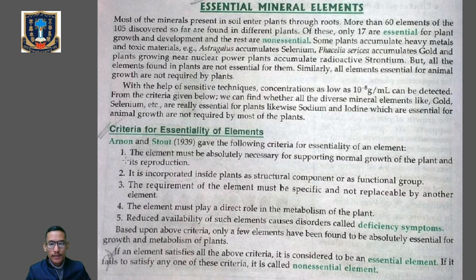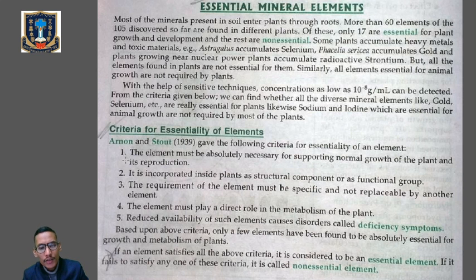Clear? And what are the criteria for the essentiality of the elements, so that they can fall under the essential elements category? Number 1, the element must be absolutely necessary for supporting normal growth of the plant and its reproduction. So whatever element we are going to use, that element must have specific functions for the growth and development of a plant, and it must also help in its reproduction. These are the criteria.